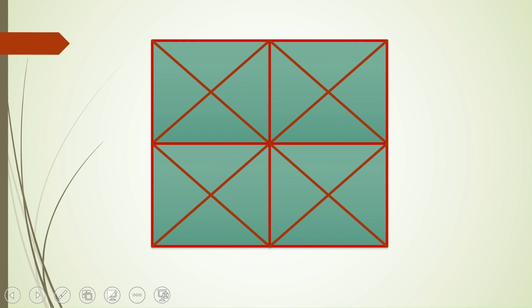Now consider this figure. Here we can see that we have four individual squares joined together. For the individual squares, each square has got four parts. So 4 into 2 is the number of triangles for one square, and like that we have four squares.